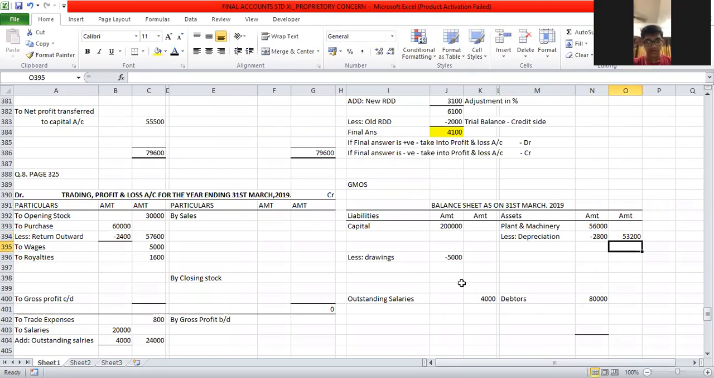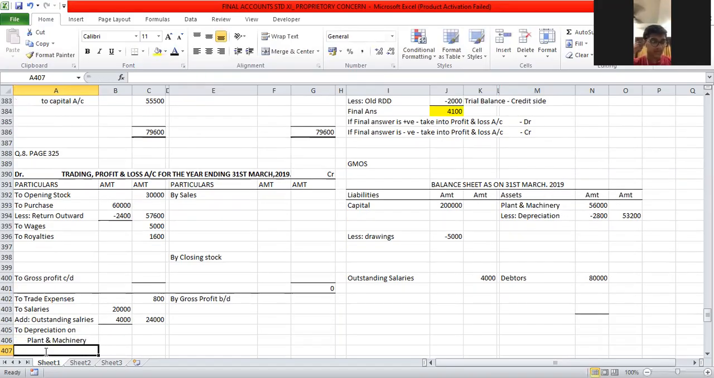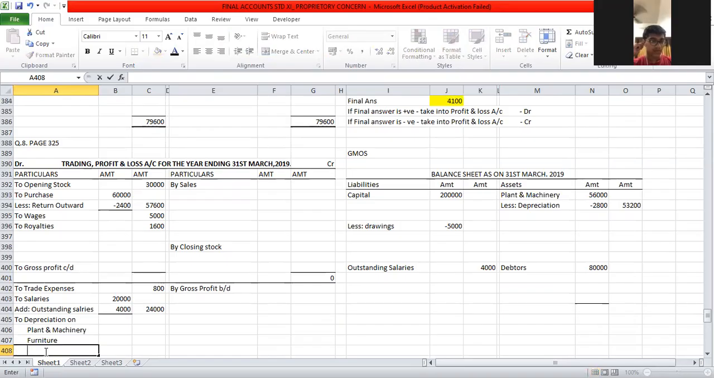The second effect of depreciation will be taken into the profit and loss account, as a non-cash expense. Therefore, we will write "To depreciation on": one is plant and machinery, the other one is furniture, and the other one is computer. We will keep writing the names, and later on we will fill up the amount. Plant and machinery, I got 2,800, correct?